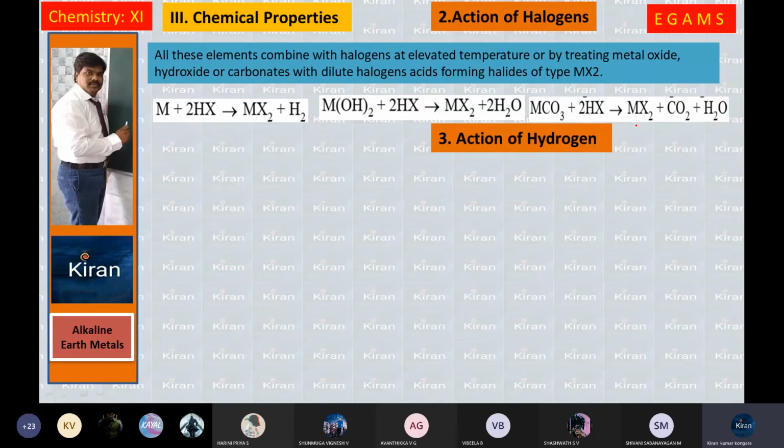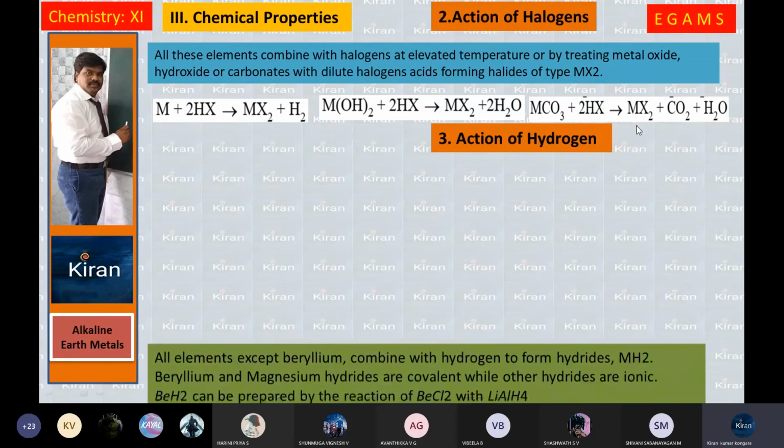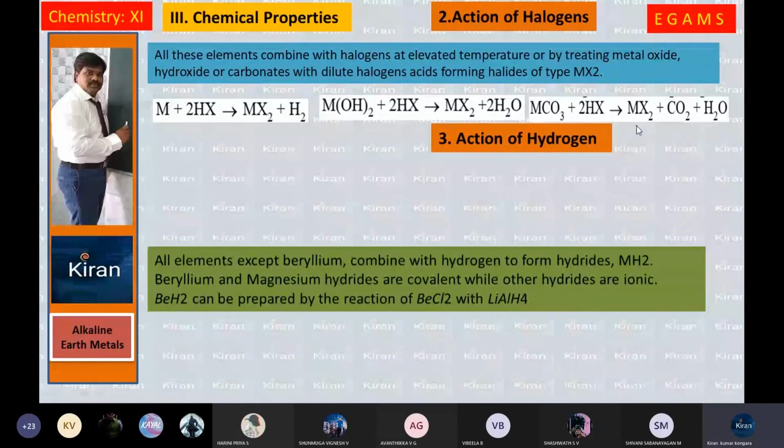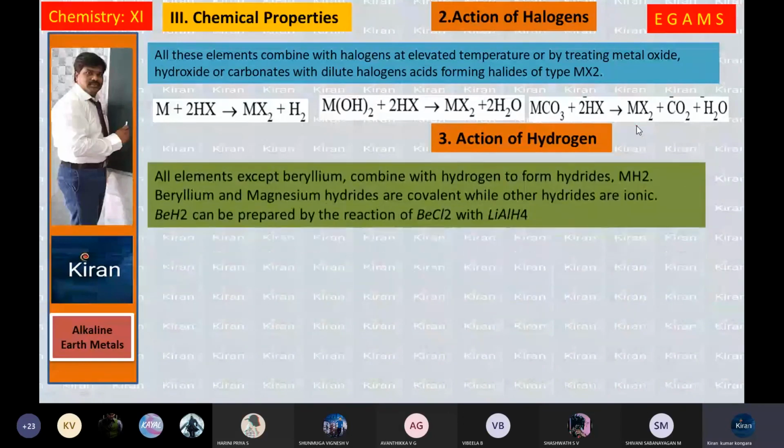Third one, action of hydrogen. All elements except beryllium combine with hydrogen to form hydrides, MH2. Beryllium and magnesium hydrides are covalent, while other hydrides are ionic. Example, BeH2, beryllium hydride, can be prepared by the reaction of BeCl2 with lithium aluminum hydride.